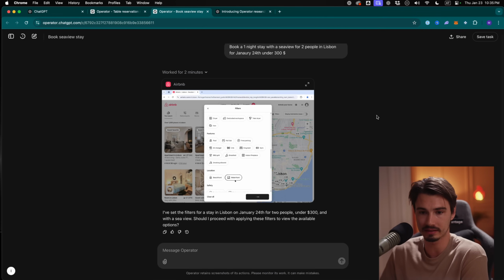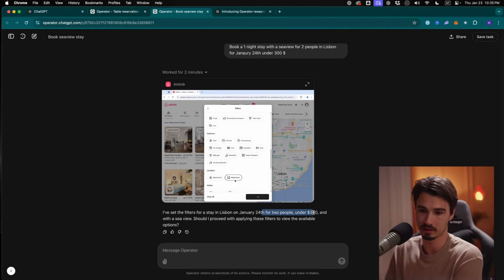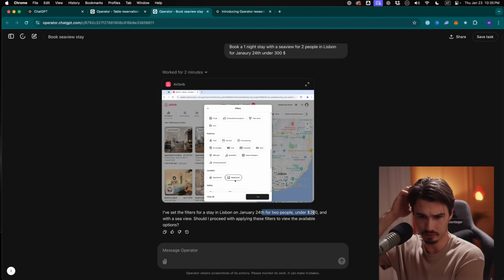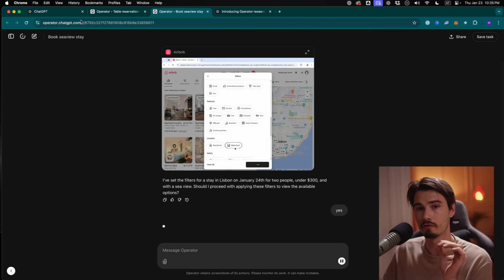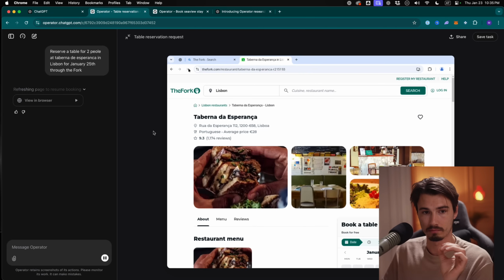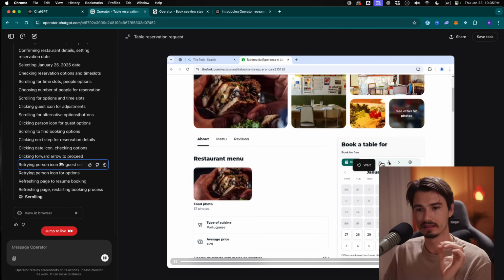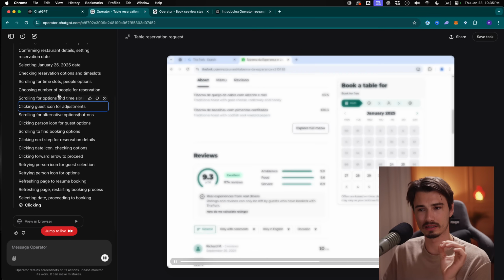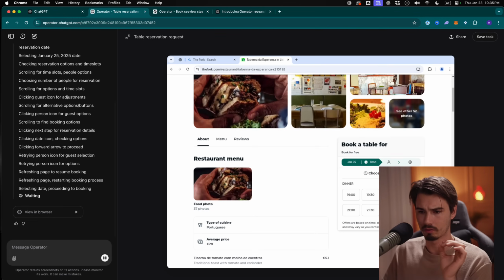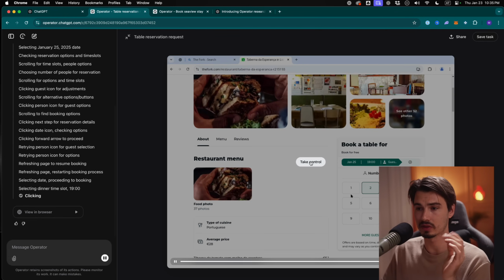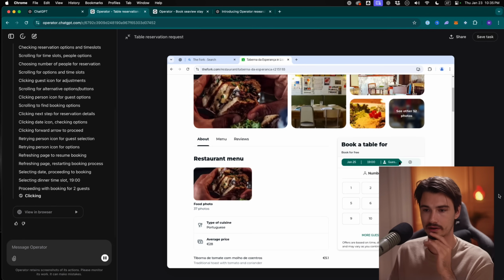What I really care about is if this works. So look, location, waterfront, that's good. It's asking me a question. Okay, should I proceed with applying these filters to view the available options? Yes. So as you can see, this is not fully autonomous yet, but this one is still running, and you can see all the steps happening here. You could also rewind, see what it clicked, when it scrolled, all of this, but we'll just jump back to the live view, where I could also take control. This is something they showed in their live stream. I could stop it and take manual control, but I want to just let this run autonomously.